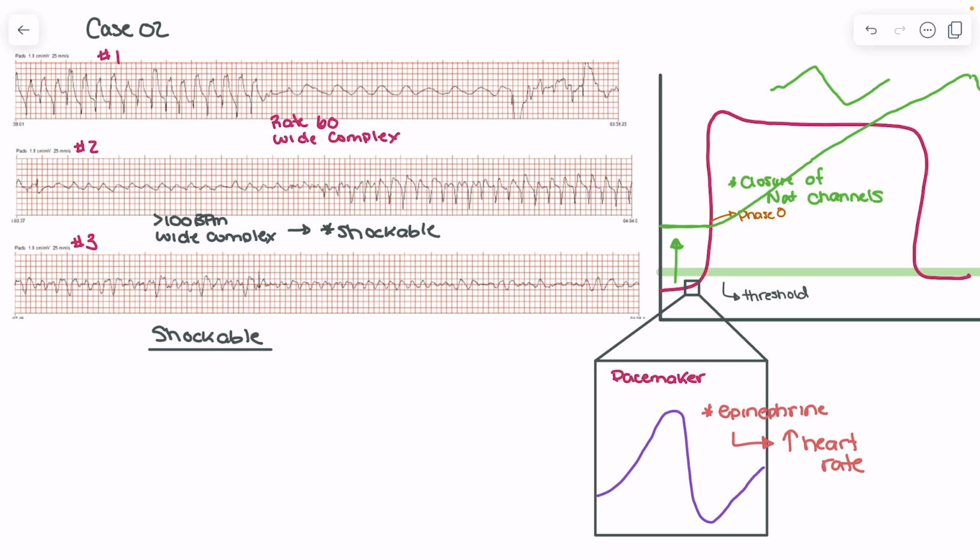So how do we end up going from a sine wave to a shockable rhythm? And should we be shocking those rhythms? The first one is the role of epinephrine. We talked before about epinephrine being one of those things that can take a sine wave and make it much faster. We know that epinephrine is going to act on the pacemakers and increase rate while not necessarily leading to a more narrow QRS complex. As a result, we can go from this wide complex slow rhythm, or the sine wave rhythm, to giving epinephrine and getting this really fast wide complex rhythm that is indistinguishable from ventricular tachycardia, and because of that should be shocked.